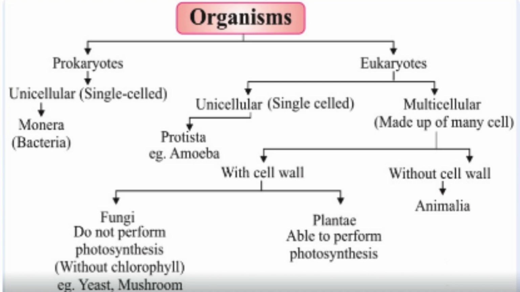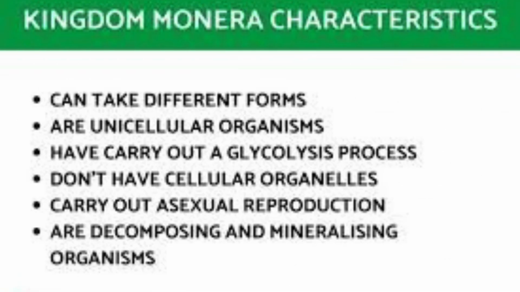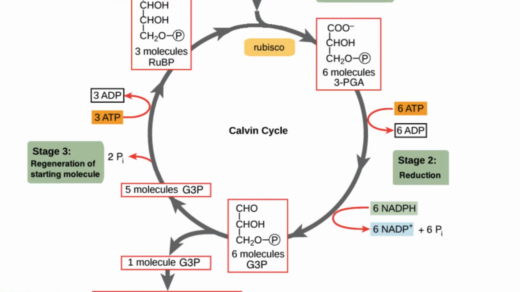Exactly. Now, let's categorize these organisms based on their cell structure. We divide them into two main groups, prokaryotes and eukaryotes. Let's look at the chart here. Prokaryotes are single-celled and simpler. Absolutely correct. Prokaryotes, like bacteria, fall under the kingdom Monera. They don't have a well-defined nucleus.